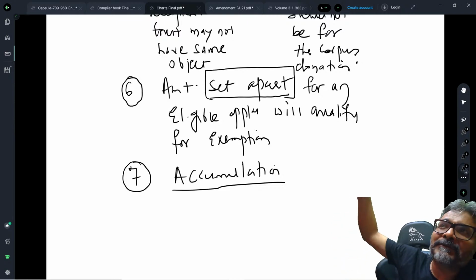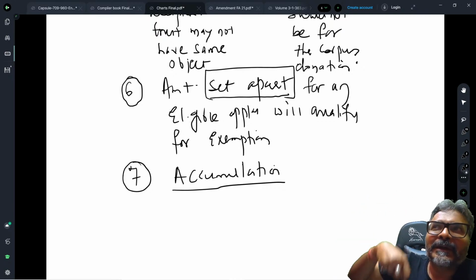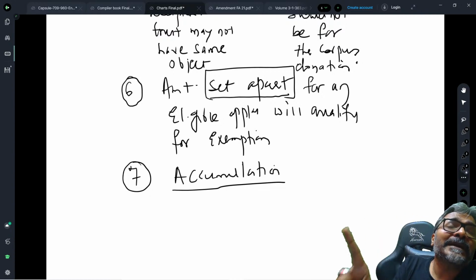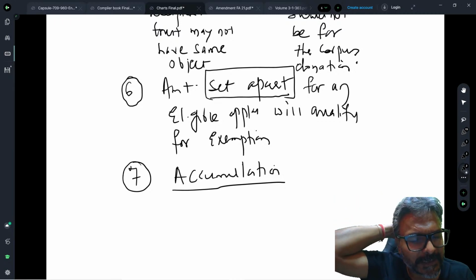Whether that property finally will fetch you the income is not the criteria for deciding whether the expenditure I am incurring for construction of that property will be eligible for exemption or not. That is an irrelevant criteria. What is the relevant criteria? The relevant criteria is that the property which you are constructing should be held under the trust. If that is the case, exemption definitely would be available.